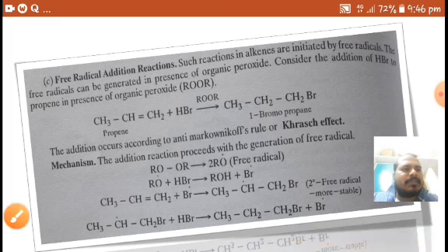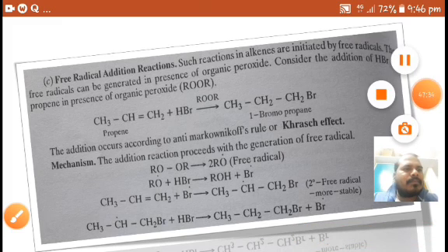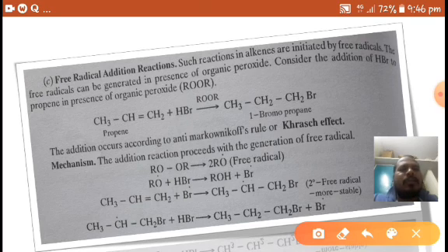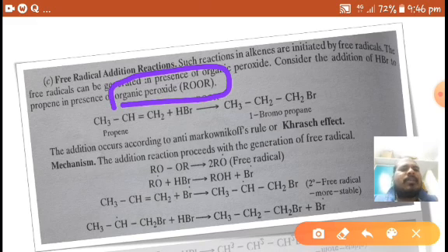Such reactions in alkenes are initiated by free radicals. The free radicals can be generated in the presence of organic peroxide. Consider the addition of HBr to propene in the presence of organic peroxide. Peroxide at high temperature gives free radicals.